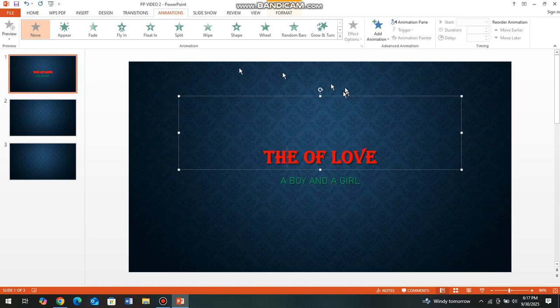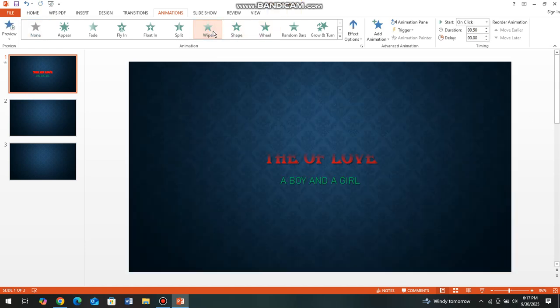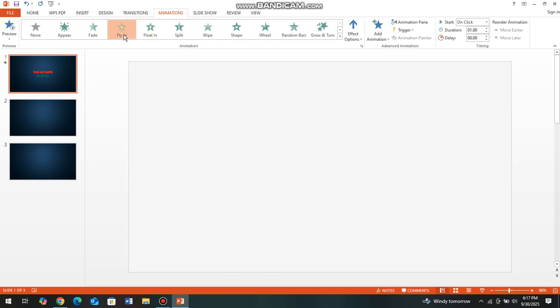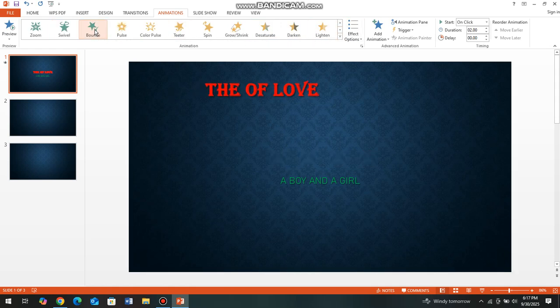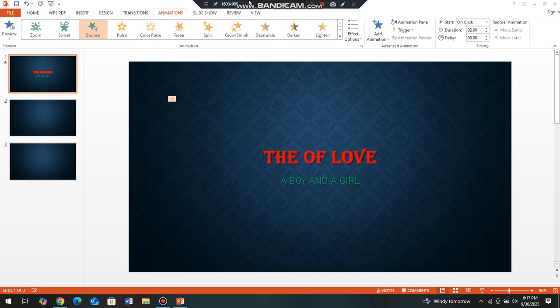When you click here, it is highlighted. Then you can animate, maybe it should be flying like that, or splitting like that, or floating like that, or flying in like that, or it should just appear like that, or it should be bouncing like that.